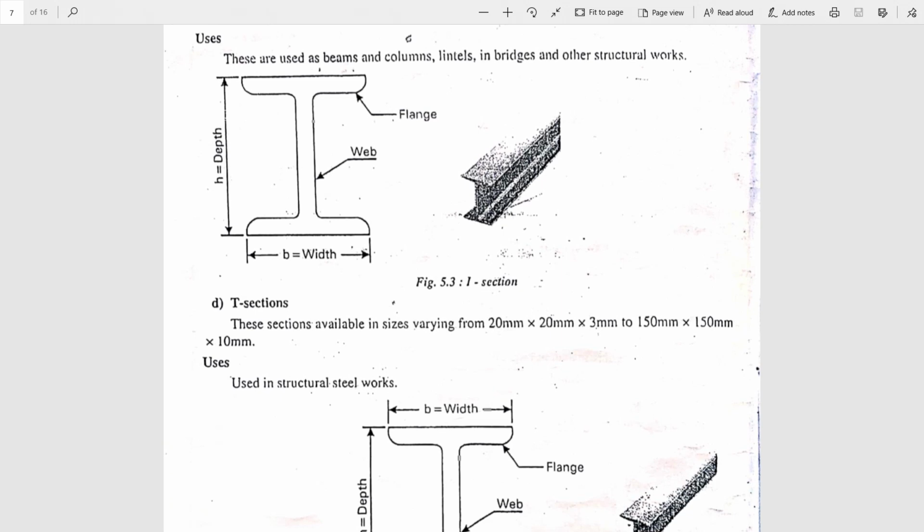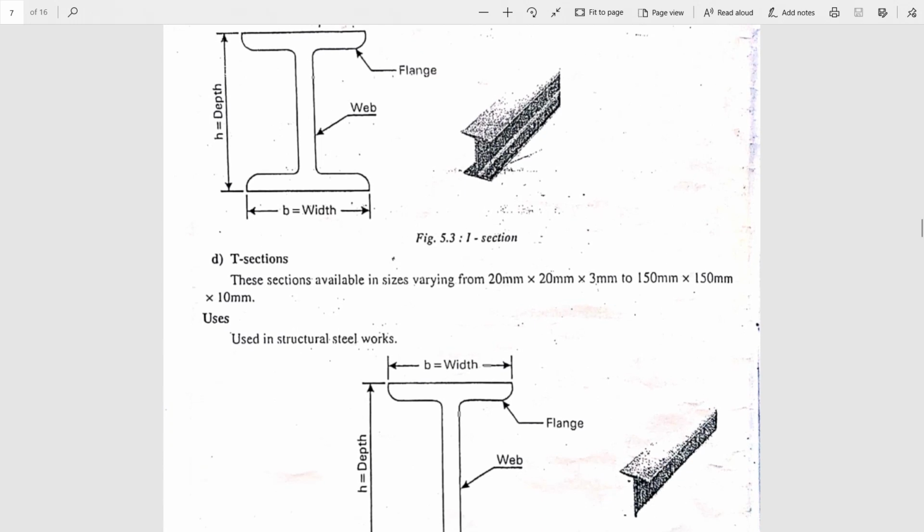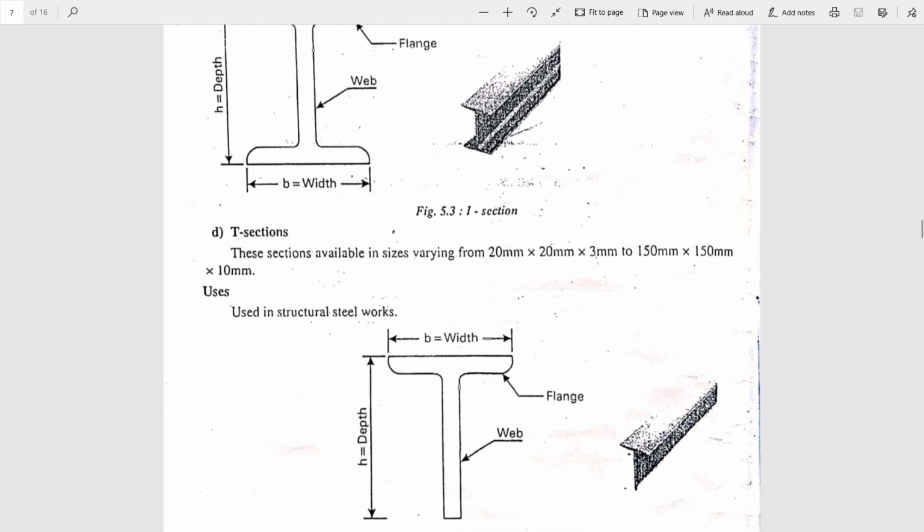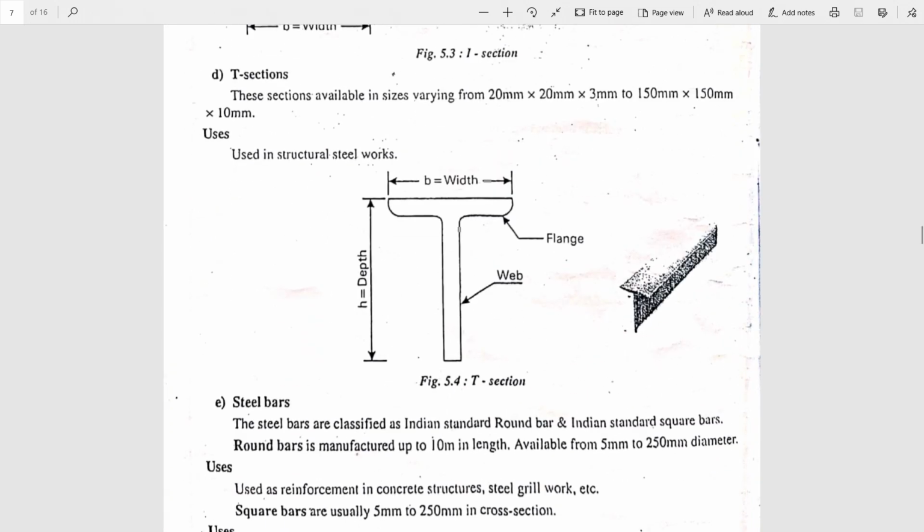Refer to that. Next section is T section. T section sizes vary from 20 by 20 by 3 mm to 150 by 150 by 10 mm. It is used for structural steel works.